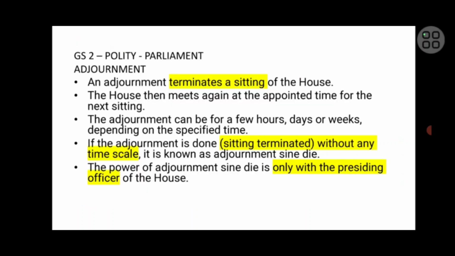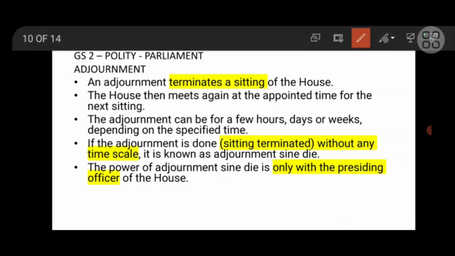The next issue is that recently the Rajya Sabha saw an adjournment because the Congress demanded a debate on the Chinese incursion issue. All you need to understand for prelims is what adjournment is. Adjournment terminates a sitting, and the house will meet again. The adjournment can be for any time: a few hours, a day or a week.